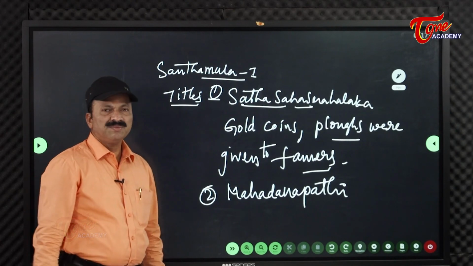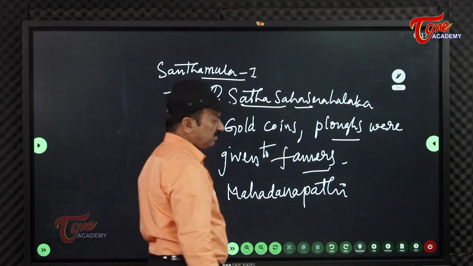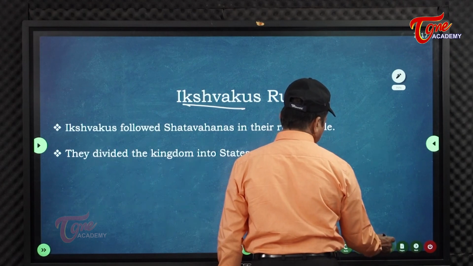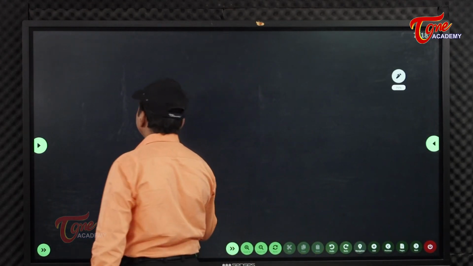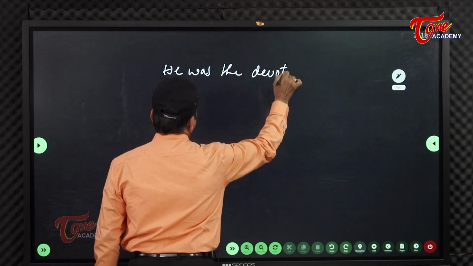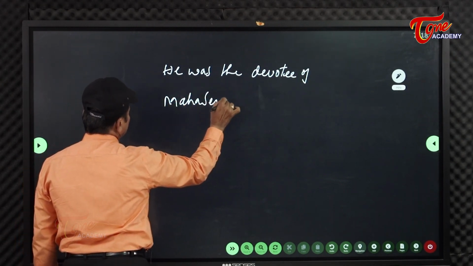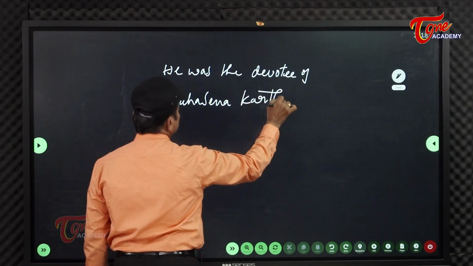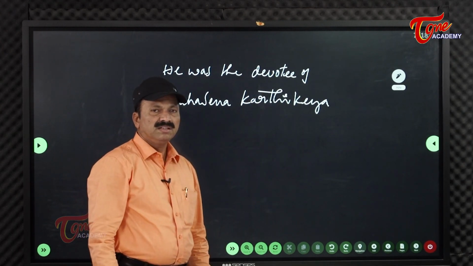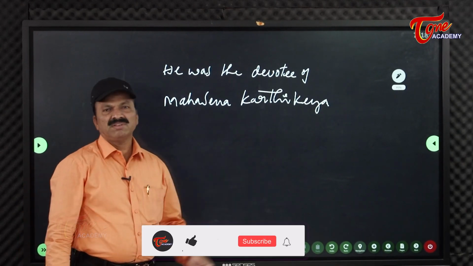And a devotee of Kartikeya or Kumaraswamy, it was said. He was the devotee of Mahasena Kartikeya. In the period of this one, what happened? Vijayapuri became the capital. Sanskrit and Prakrit languages advanced. So you know well, like that, things went on well in his period.